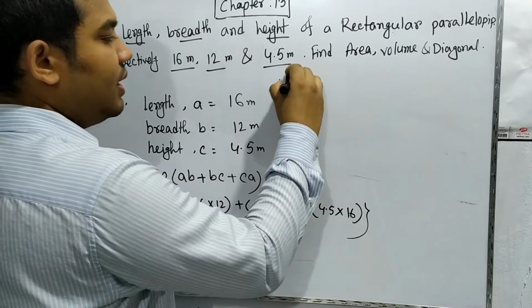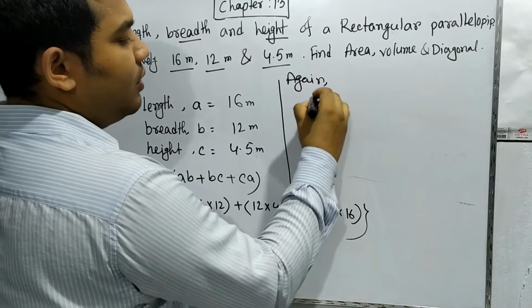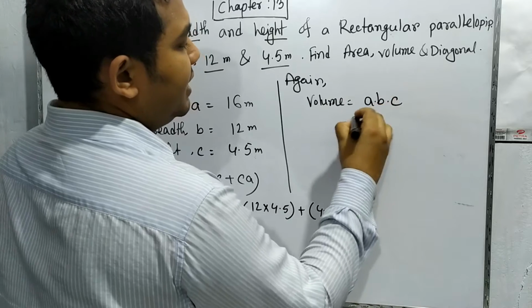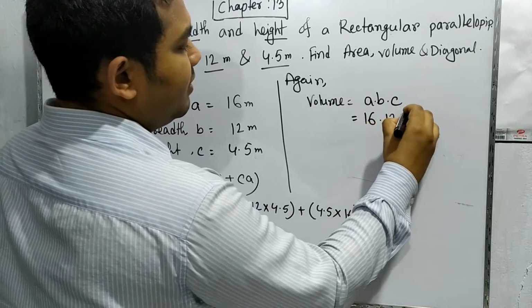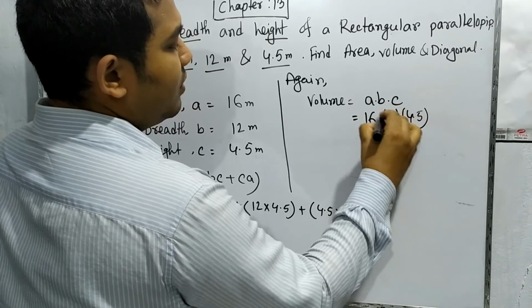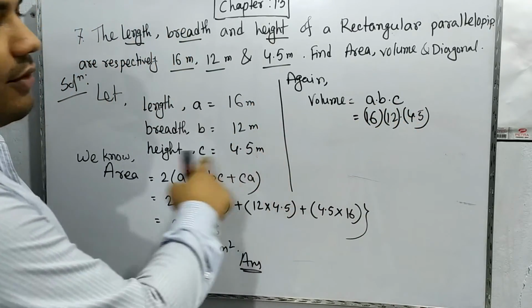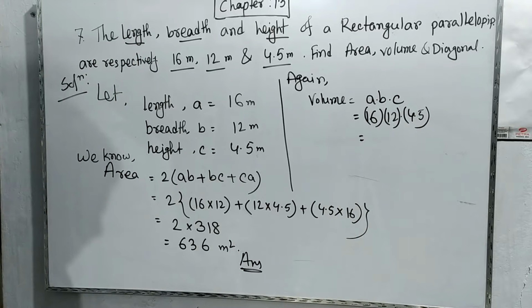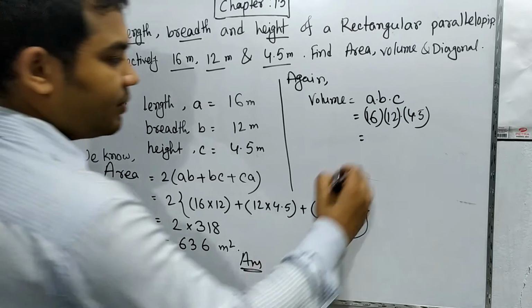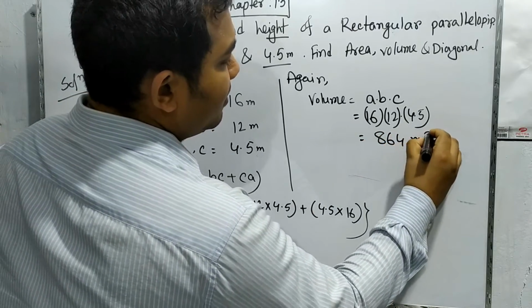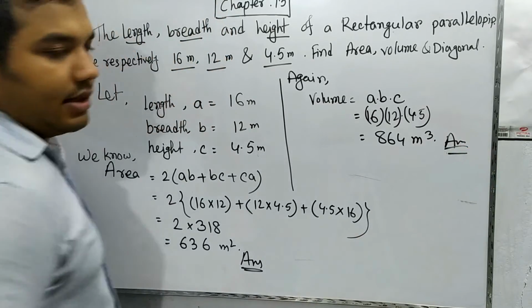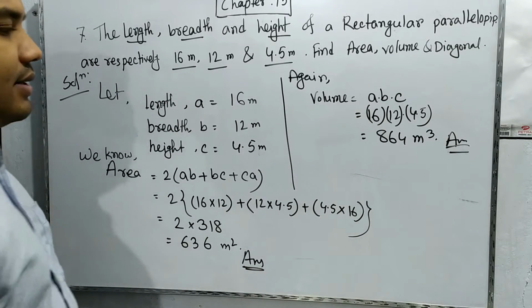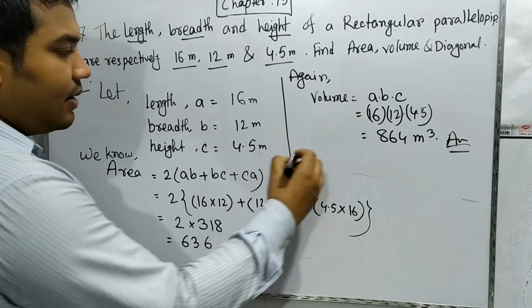Again, we know the volume will be A into B into C, that is 16 into 12 into 4.5, because 16, 12 and 4.5 are all given. Just multiply these three. The answer will be 864 meter cube. So this is another answer. We already have the first answer, then the second answer, and the third answer is the diagonal.